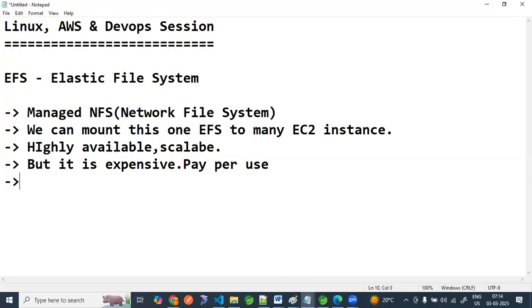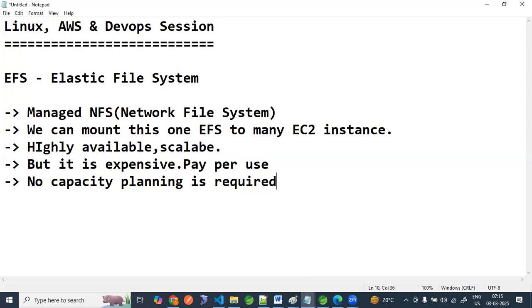And apart from that, no capacity planning is required. What does no capacity planning mean? It means we don't need to think about how much memory is required and do some planning before attaching this file system to our EC2 instance. So we don't need this.